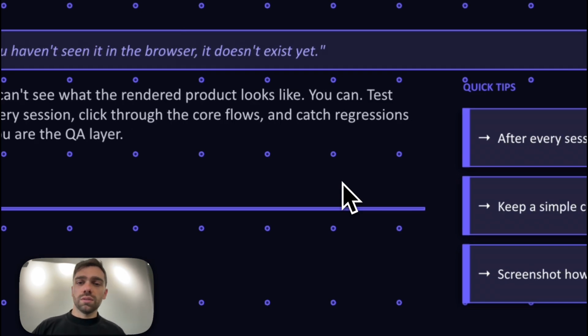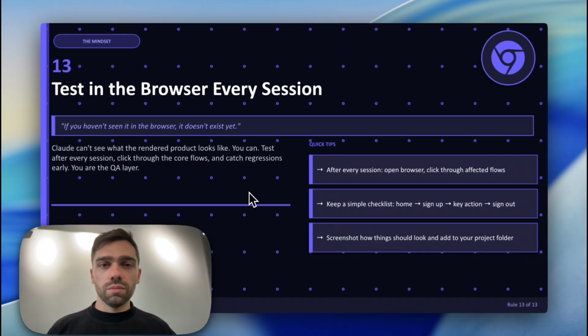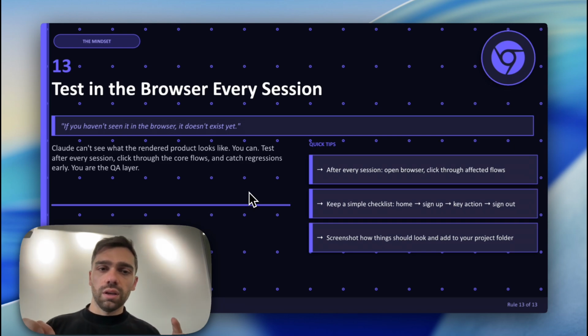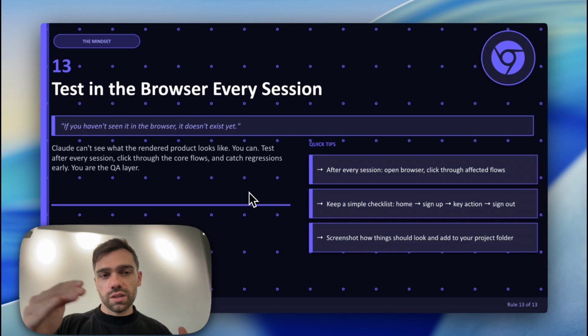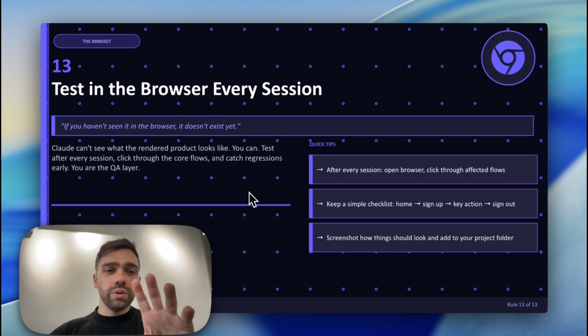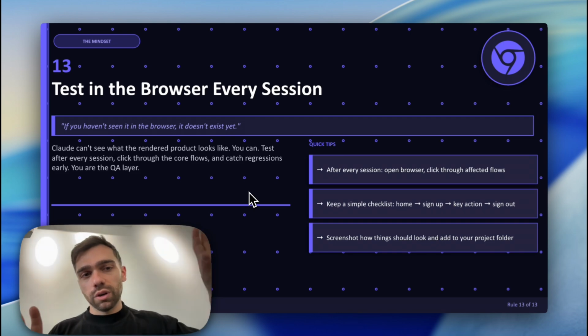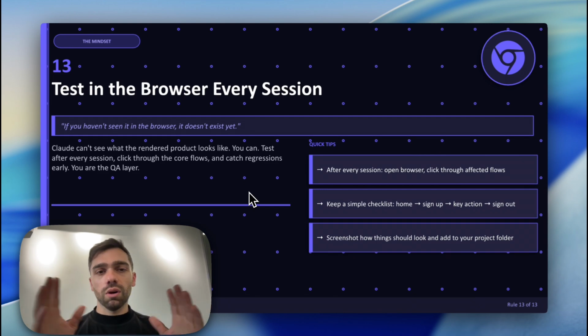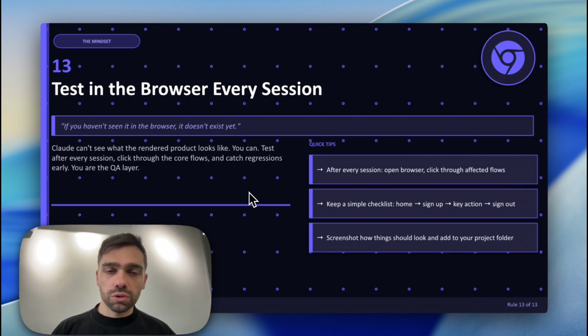13th thing is very simple. Every time that there's changes, it's going to be launching the local host. The local host is something very easy. This is like the dev server. And essentially every change that's happening, you will be able to see it live as it's doing it. And this is like a testing website before it goes to the main website, which is the production, when you deploy. So before you deploy anything, you're on this dev website, and for every commit, you can go ahead and actually see live what it's doing, so that then you can communicate to Claude the things that you want fixed before you commit and deploy it on the main website.